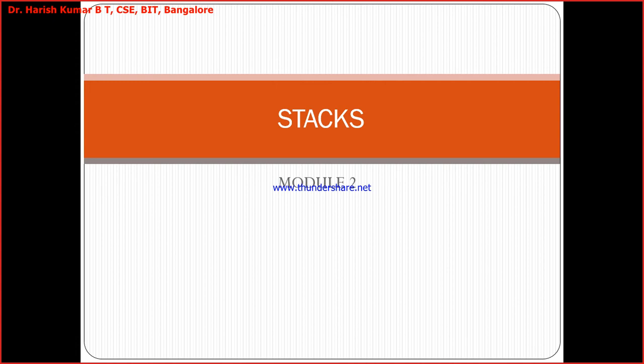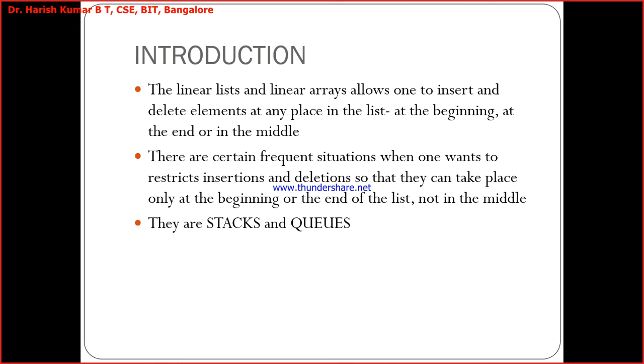Okay. So now we'll continue our discussions with the first linear data structure, stack. So stack, no doubt, is a linear data structure. A linear list and linear arrays allow one to insert and delete the elements at any place in the list: at the beginning, at the end, or in the middle.